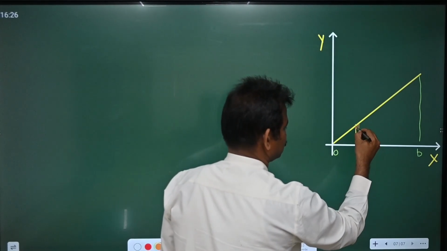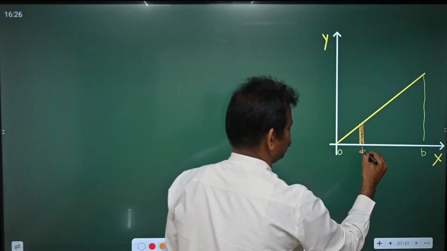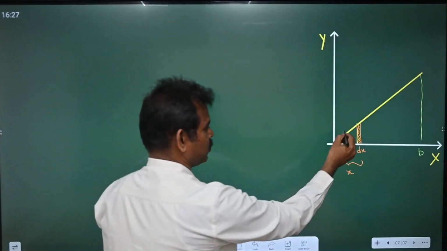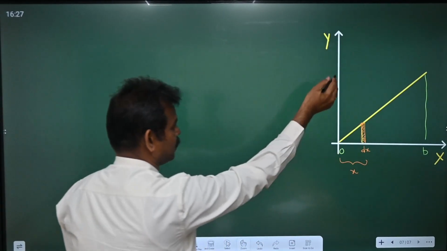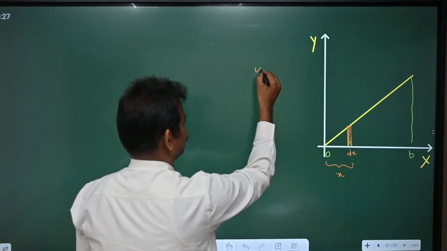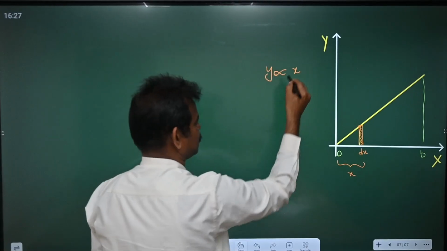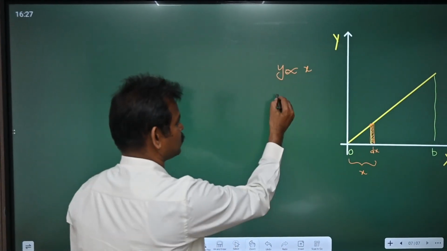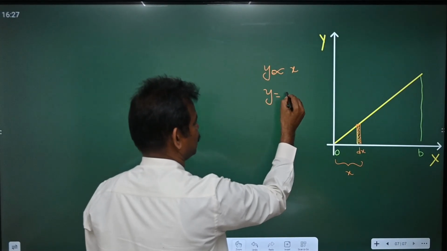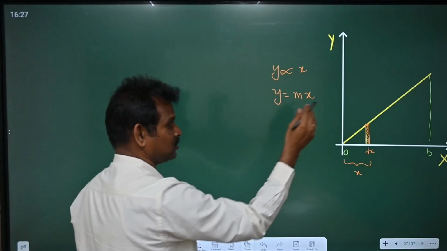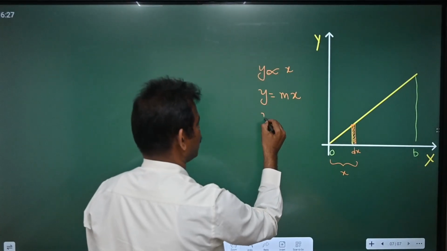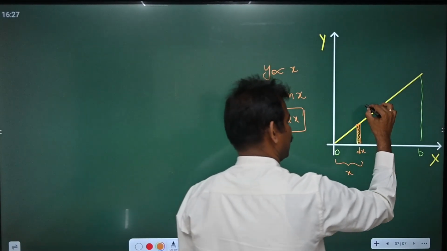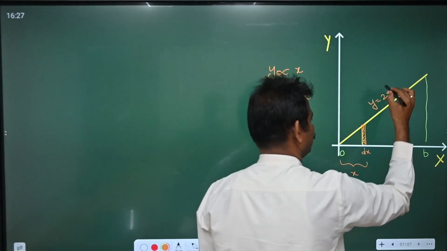So first what we need to do in this process also, first let me take a small strip here, a small strip of width delta x at a distance x from the origin. So here this y is changing like this. Let us say y is directly proportional to x, because when the x is changing, y is also changing, so you get a straight line path to origin. So this is y is equal to mx, where m is the slope of this one. Let us say the slope is also given as 2 here. So this graph is given as y is equal to 2x.